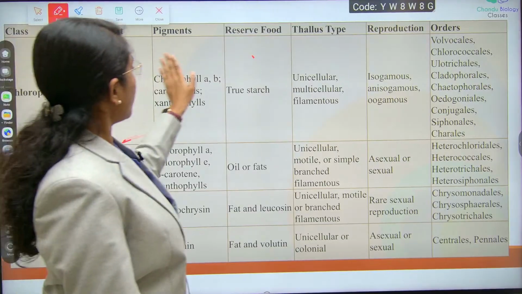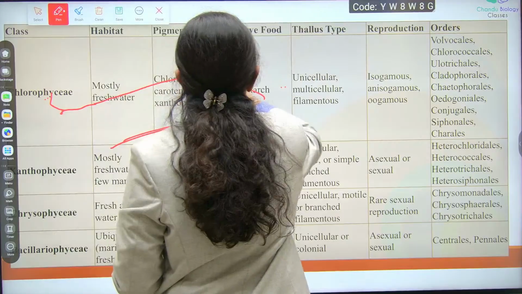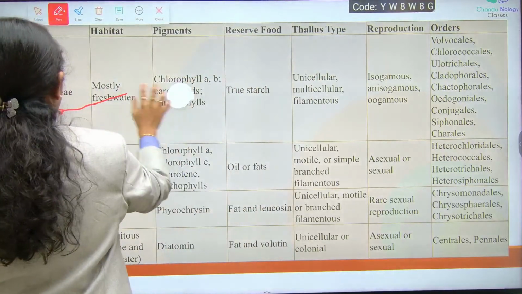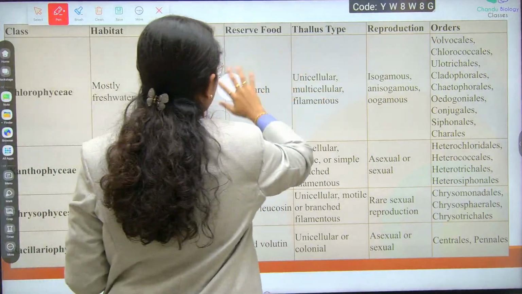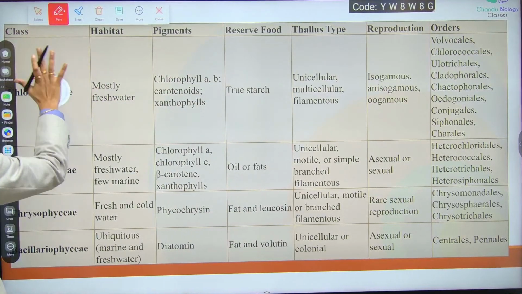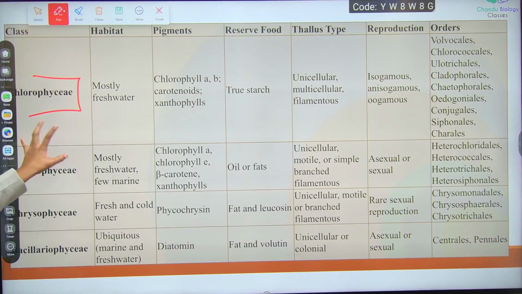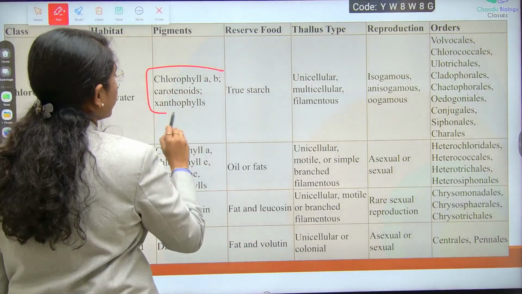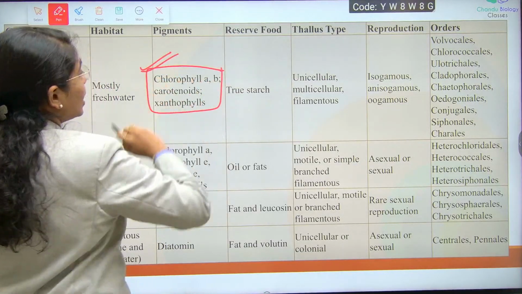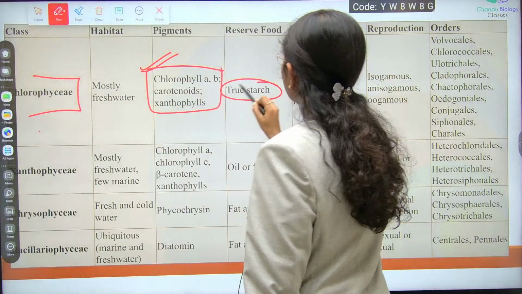So here you see Chlorophyceae. First are the Chlorophycean members. Mostly they are of freshwater habitat. Pigmentation is chlorophyll A, B, and they will have carotenoids and xanthophylls. Reserve food material is true starch.